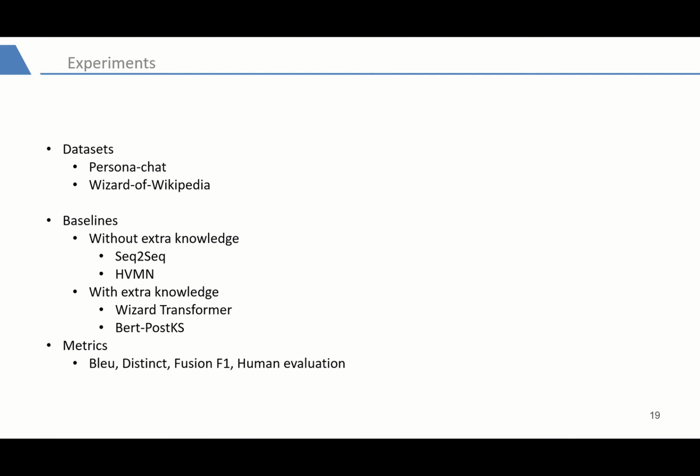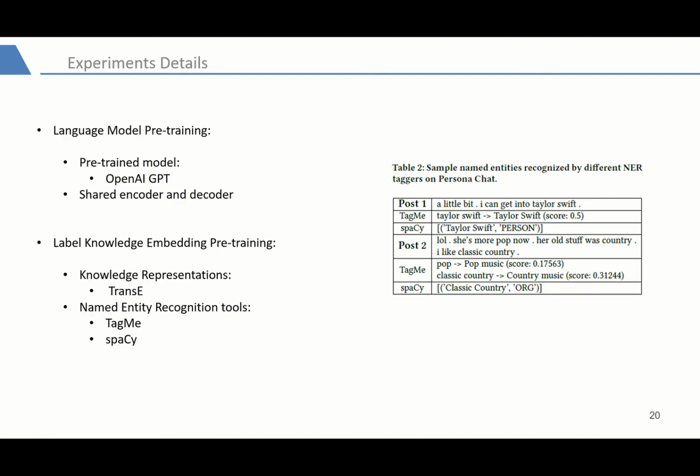In order to analyze the model's performance, we use both automatic and human evaluation. Since pre-training is expensive and our main goal is to leverage its knowledge by fine-tuning on our dialogue generation task, we reuse the language model GPT in our experiments. GPT is a 12-layer decoder-only transformer with masked self-attention heads.